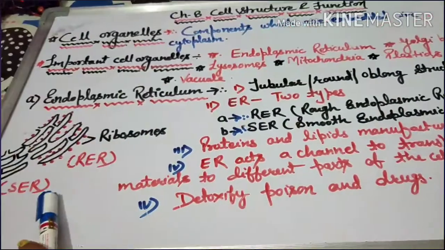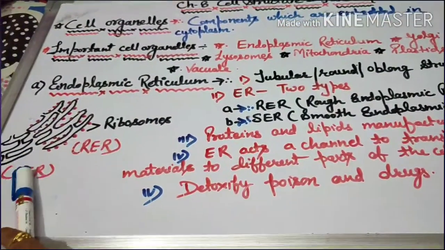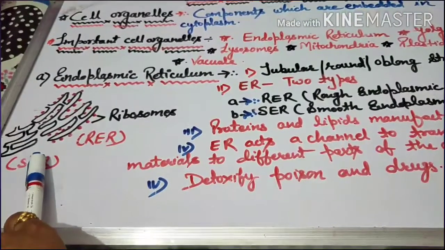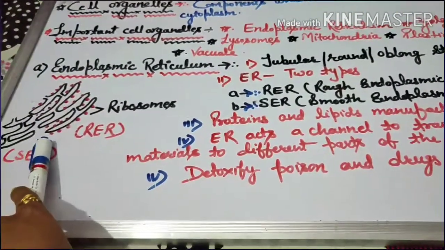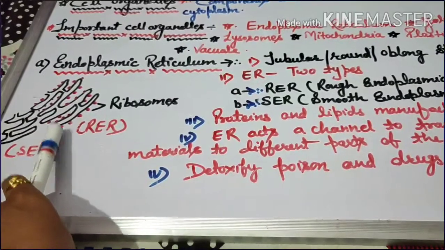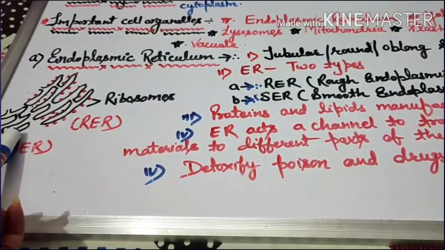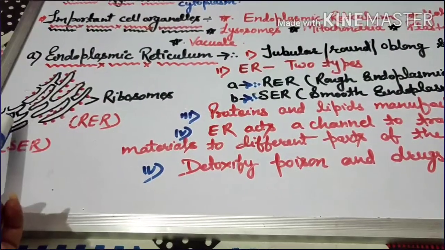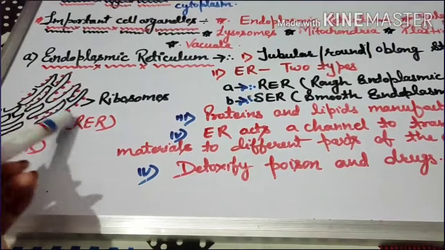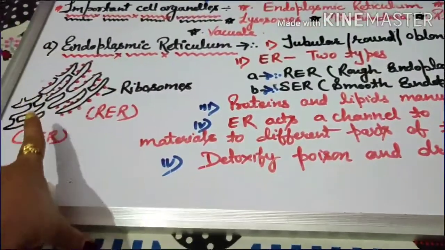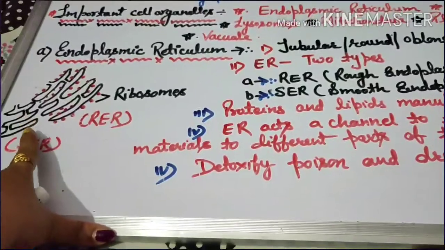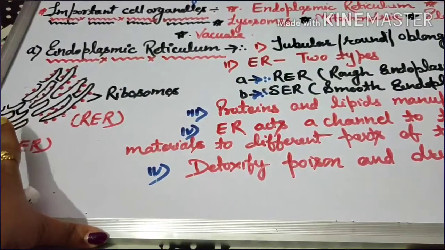Okay, but the smooth endoplasmic reticulum does not have ribosomes. Okay, so protein is present in both of them. Proteins are there but the ribosomes are not there.